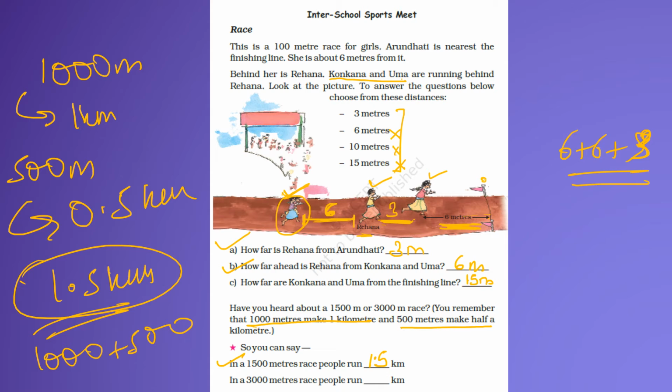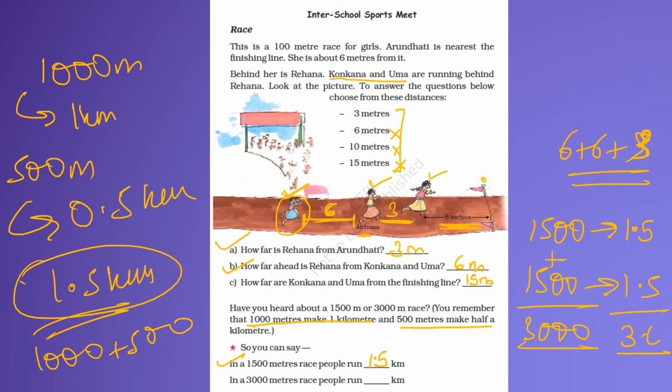Now, in a 3000 meters race, people run how many kilometers? Similarly, we do the same thing. We know 1500 meters is 1.5 kilometer, and again 1500 is 1.5 kilometer. We add, we have 3000 over here. We add, we have 3 over here, right? So 3 kilometers. I hope I'm making sense. Just divide the number according to the information you have.